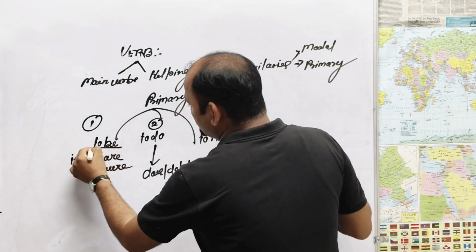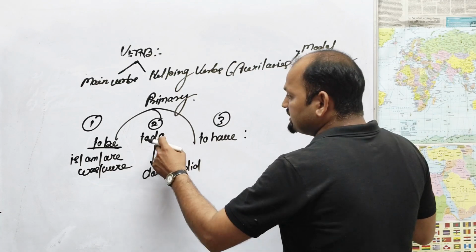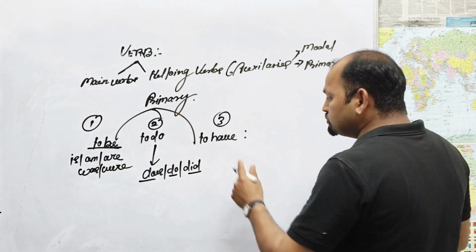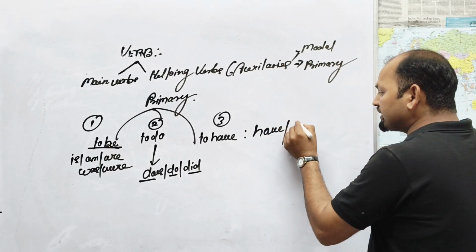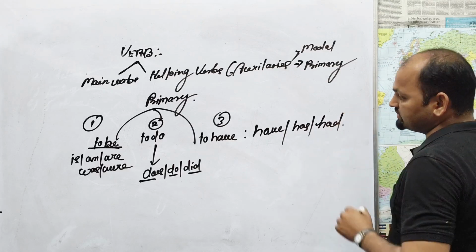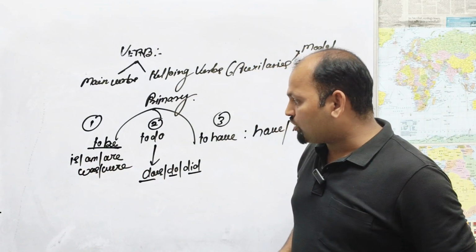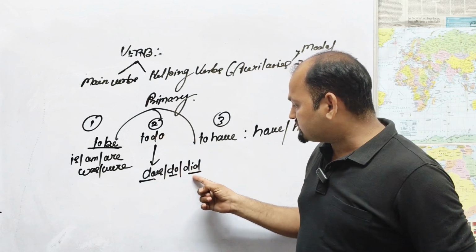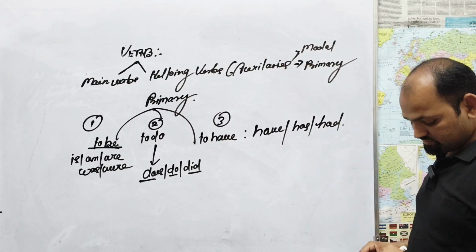To be under: am, is, are, was, were. In the sense of to do under: does, do, and did. To have under: we can say have, we can say has, or we can say had. Three are there. To be in the sense of is, am, are, was, were. To do under: does, do, did. Third, to have under: have, has, had.